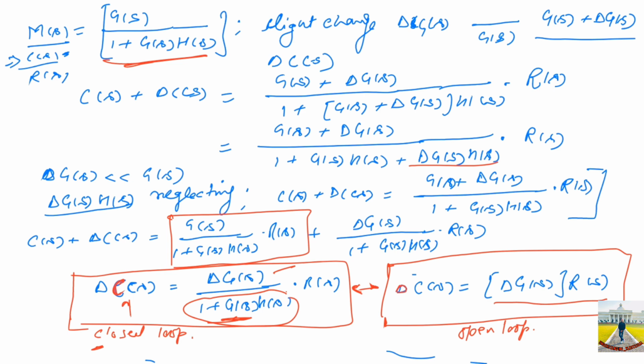By looking at these two equations for closed loop and open loop, for a slight change in the forward transfer function, the variation in the output of the closed loop system is lesser as compared to the open loop. We have seen how the feedback system reduces the sensitivity of the output variation due to parameter variation in the forward path transfer function.